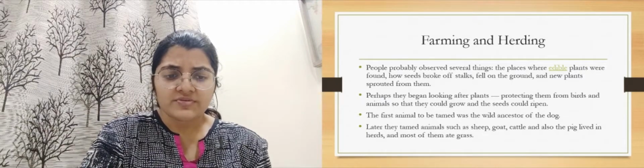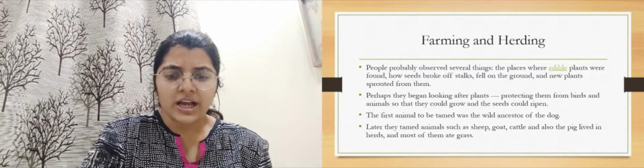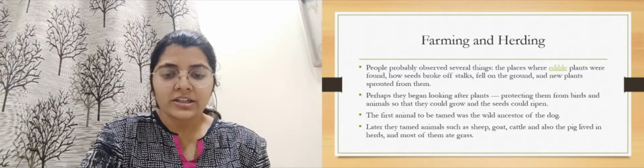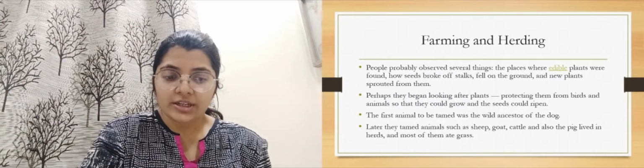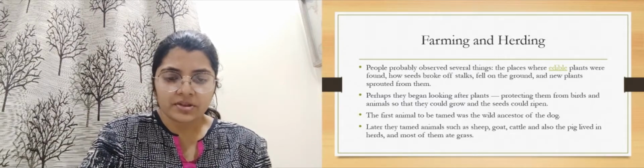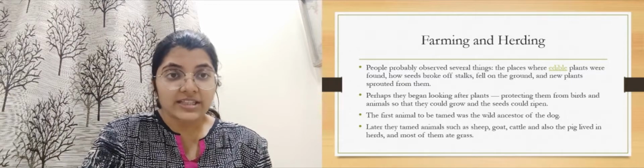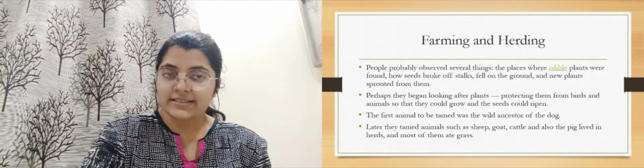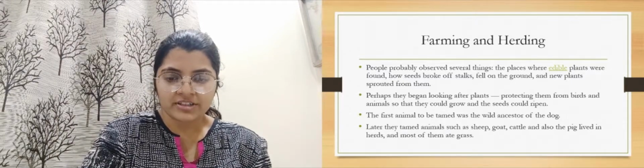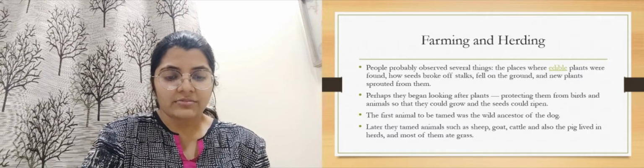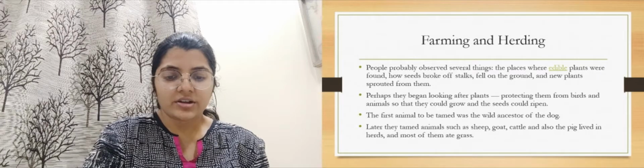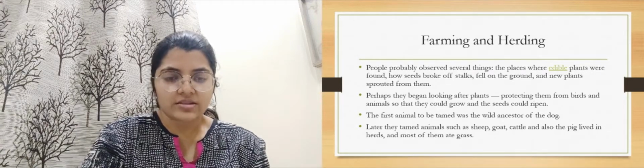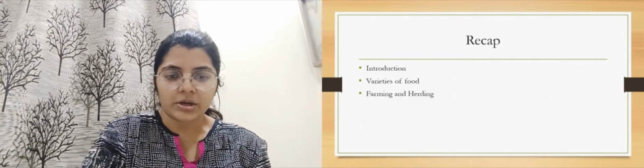So now, farming and herding, what is it? People probably observed several things, like edible plants, how the seeds broke off, and how new plants sprouted from them. Perhaps they also began looking after the plants, protecting them from birds and animals. The first animal to be tamed was the wild ancestor of the dog. Later, the tamed animals such as sheep, goat, cattle and pig lived in herds, and most of them ate grass.